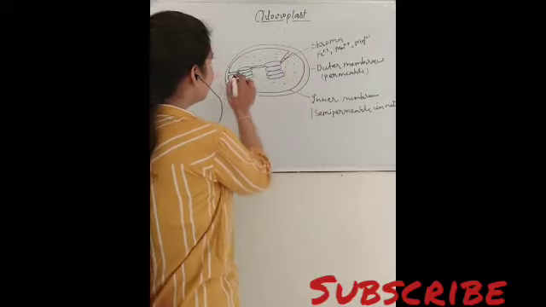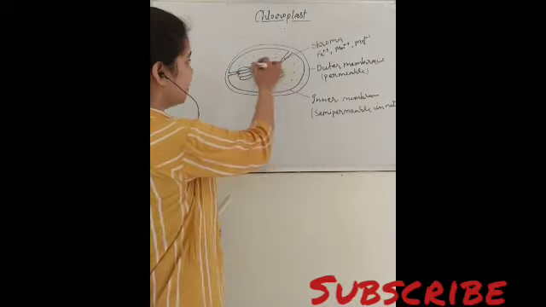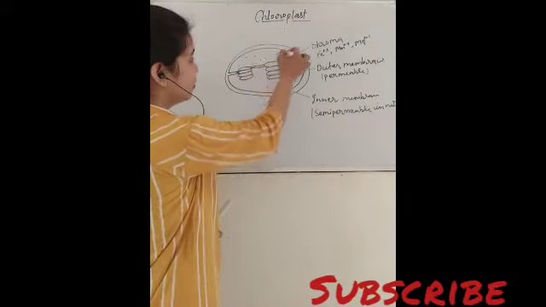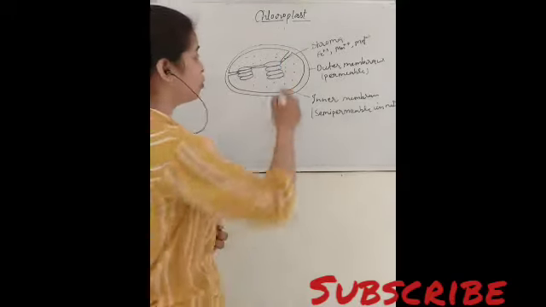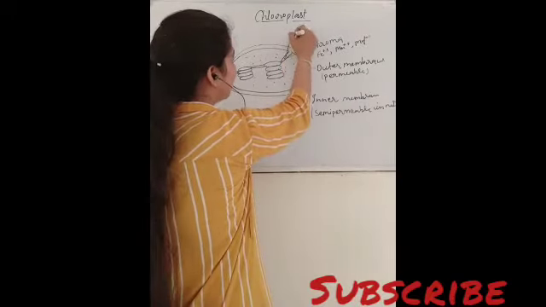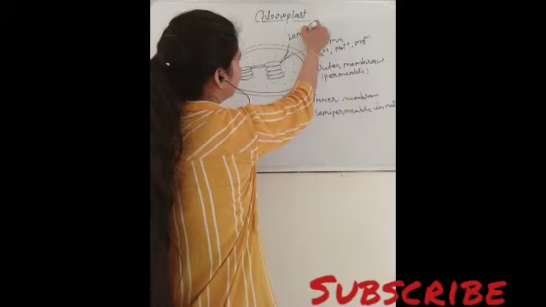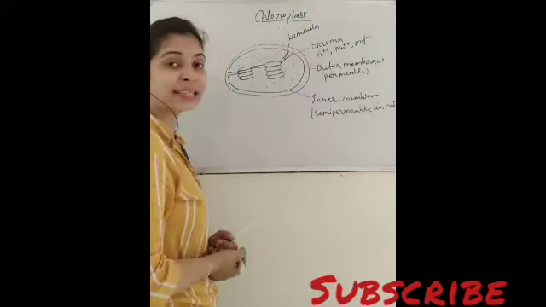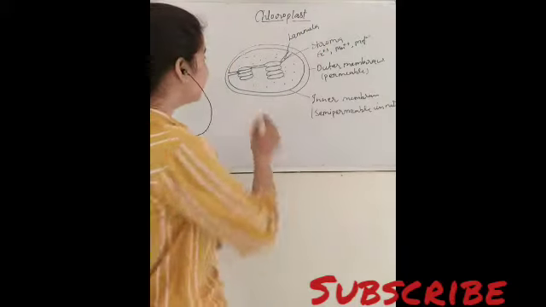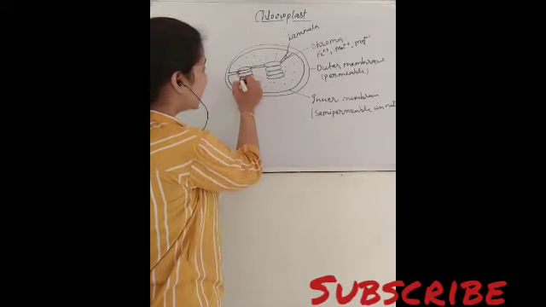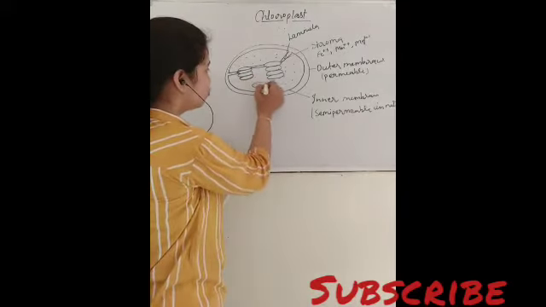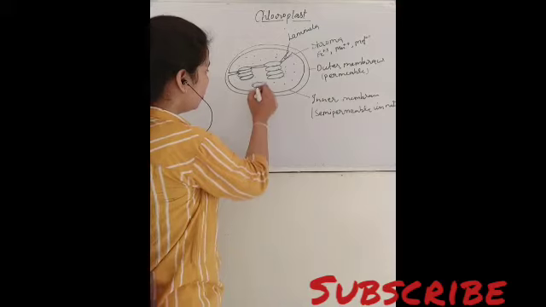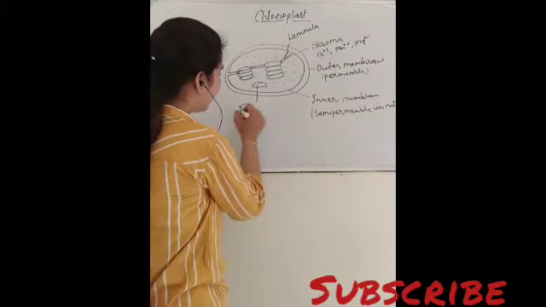just like this. So this part, this stalk-like structure, is known as lamella or lamellae. Then this one disc-like structure is known as thylakoid.